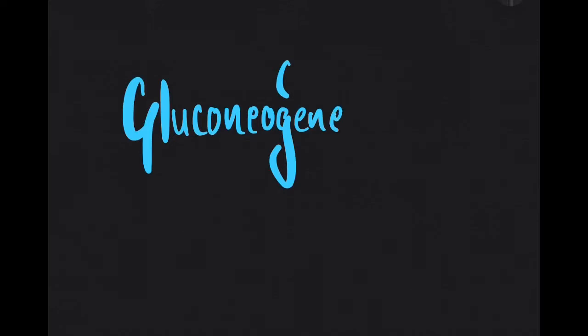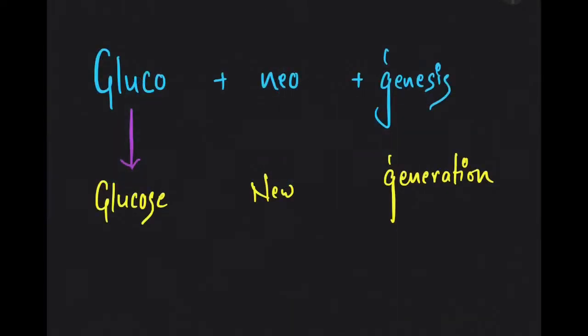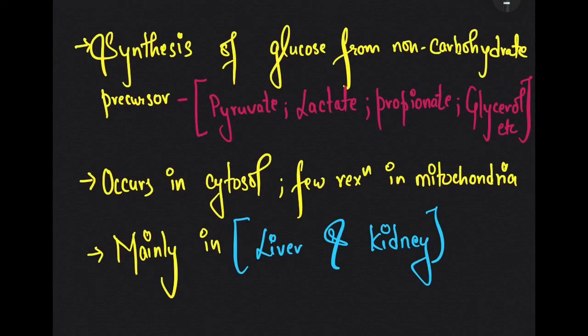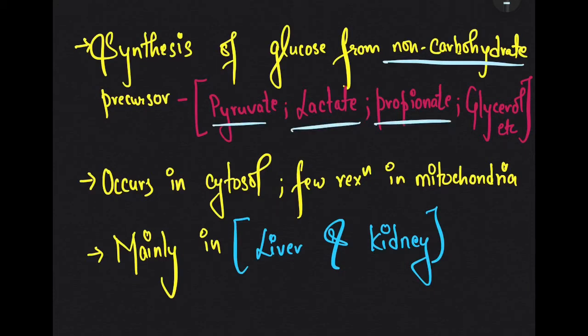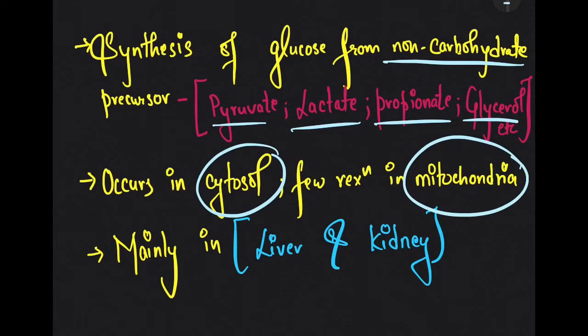Gluconeogenesis. The term gluconeogenesis can be divided into three parts, that is gluco plus neo plus genesis. Gluco means glucose, neo means new, and genesis means generation. So the process in which there is formation of new glucose molecule is known as gluconeogenesis. It is the synthesis of glucose from non-carbohydrate precursors such as pyruvate, lactate, propionate, glycerol, etc. It occurs mainly in cytosol and a few reactions occur in mitochondria, and it mainly takes place in liver and kidney.